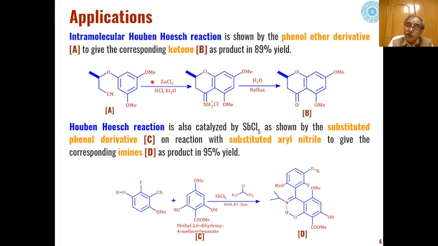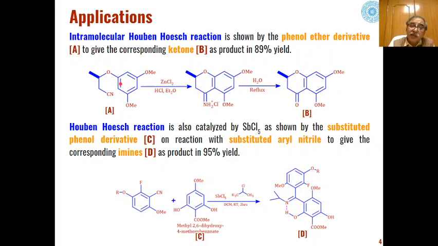So in the presence of Lewis acid and HCl, this can undergo electrophilic aromatic substitution due to the presence of this nitrile group. In the first step, this nitrile will interact with the zinc chloride and a coordination complex with the zinc chloride will be formed, thereby this nitrogen will become electropositive, and because of this the electron density in the carbon nitrogen triple bond will be attracted towards nitrogen, and then this carbon will become electrophilic.